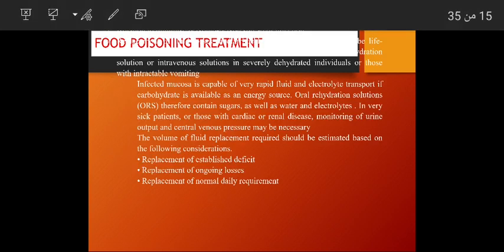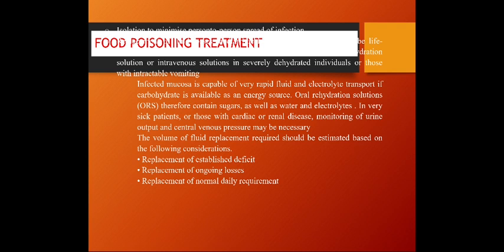Now, what is the proper food poisoning treatment? Isolation of the patient is required for patients with food poisoning. Why? Because this patient may be the source of infection to other persons in the family. What are other measures that should be done for this patient? Of course, rehydration. Rehydration is very important. Why? Because the dehydrated patient is liable to many complications. So replacement of the fluid losses in diarrheal illness is crucial and may be life-saving.